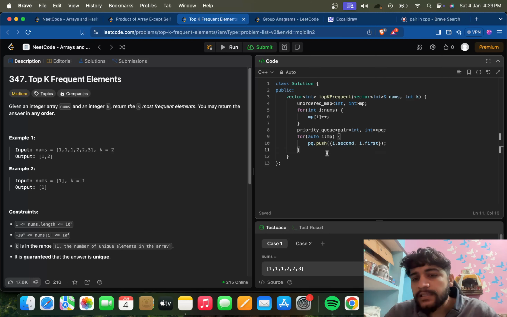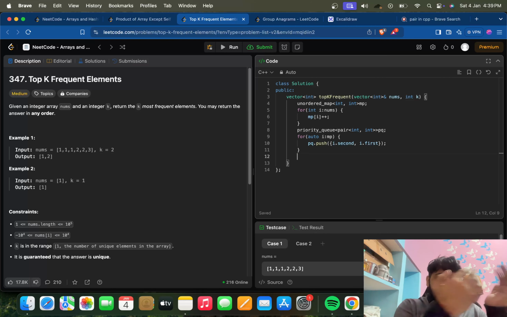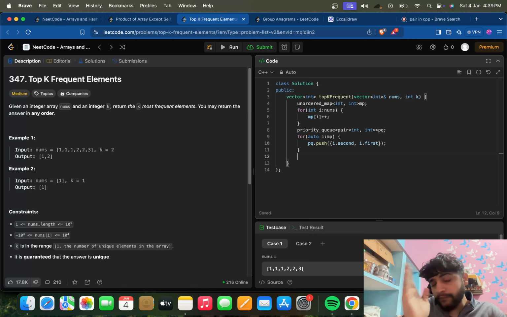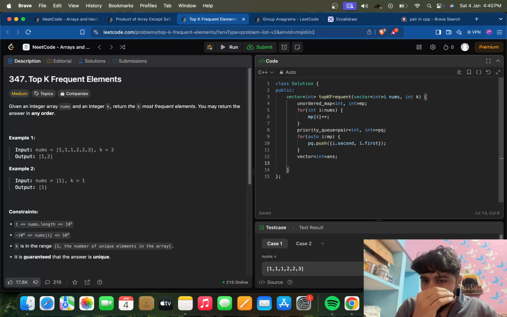Now at this instance, what happened is we have the priority queue. In the priority queue, everything is sorted according to frequency. Now we'll take the first element because it's a queue. So when we pop the first element of the queue, the element with the maximum frequency will be taken out. So yeah, we can have a vector which will be returned, and while